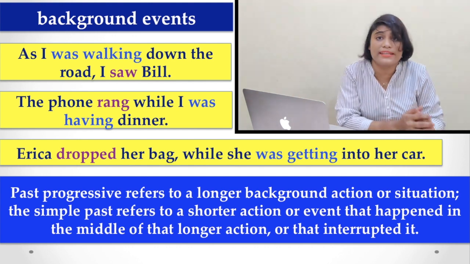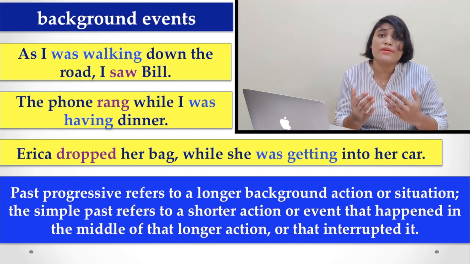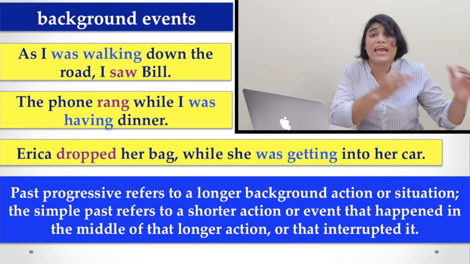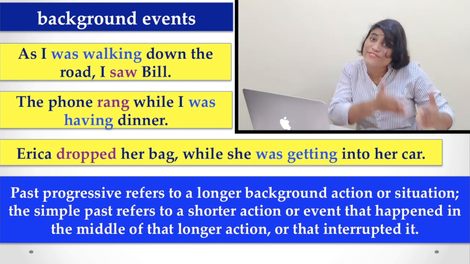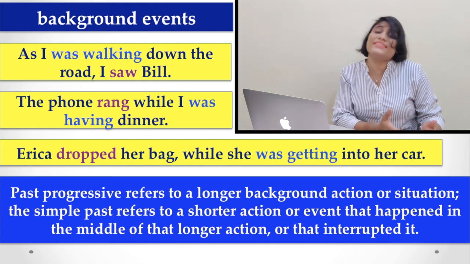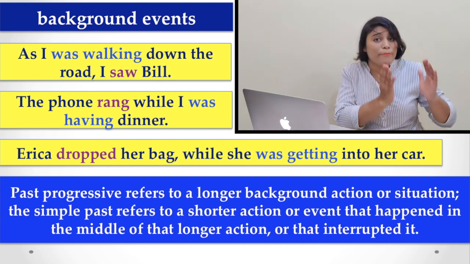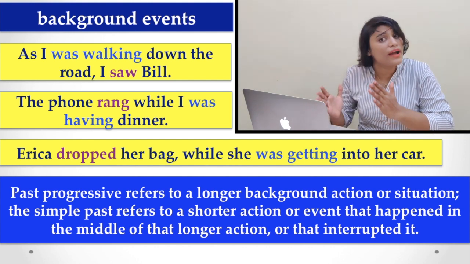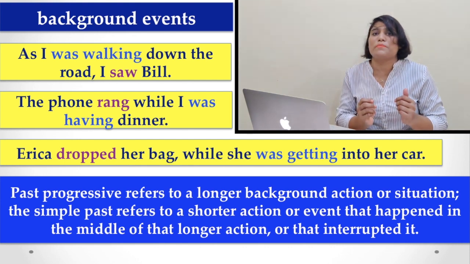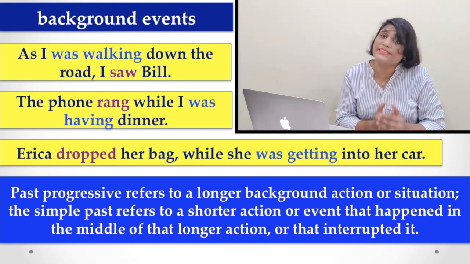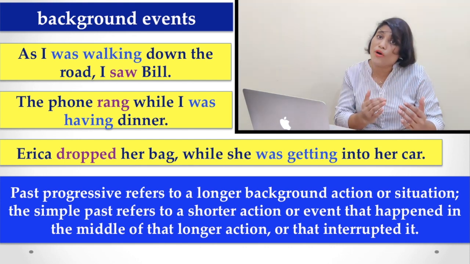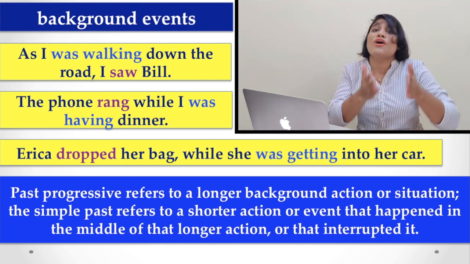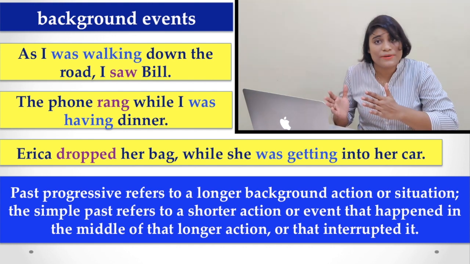Similar situations are there. So when we are talking about a longer action which was continuing and a shorter action that interrupted that longer action, we have to use past progressive tense for that longer background action and simple past for that shorter action which interrupts that longer one. So this is the reason we have to use was sitting.